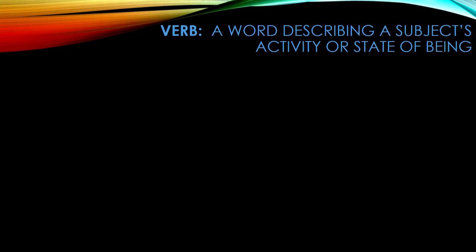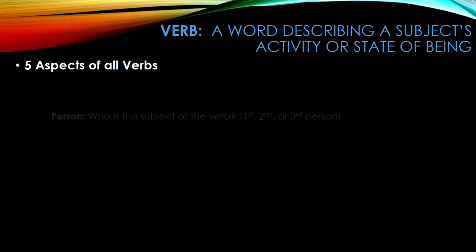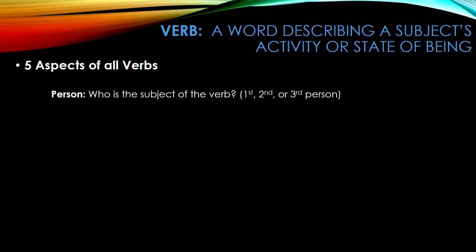Before we get to imperatives, let's first talk about verbs in general. A verb is an action word. The verb has 5 very important aspects. The first is the person or subject of the verb. Verbs can be either first, second, or third person. The second aspect is the number, or how many subjects there are. Verbs can be either singular or plural.